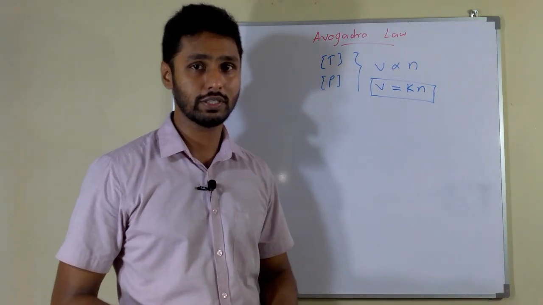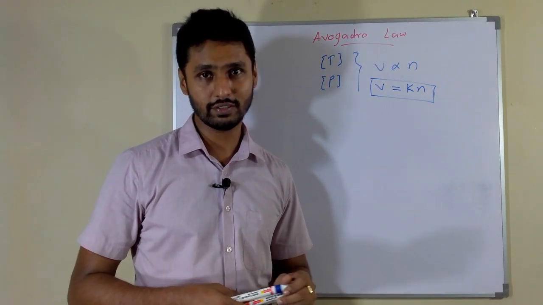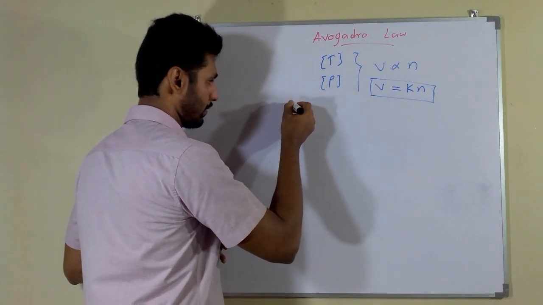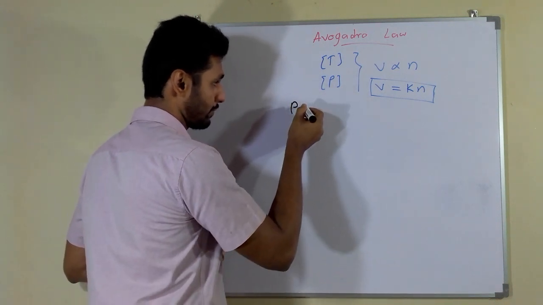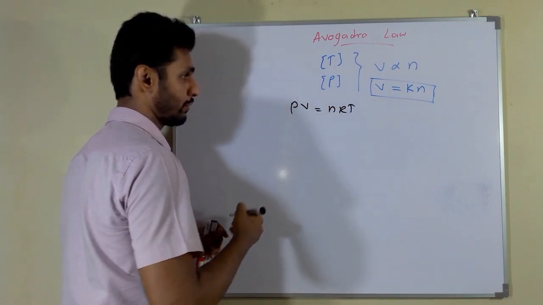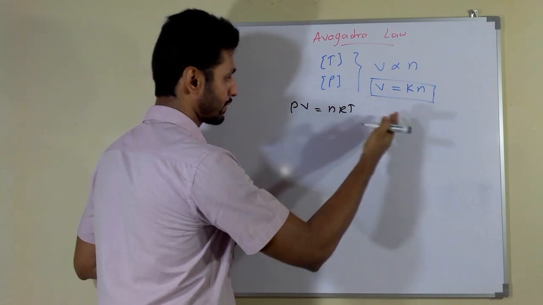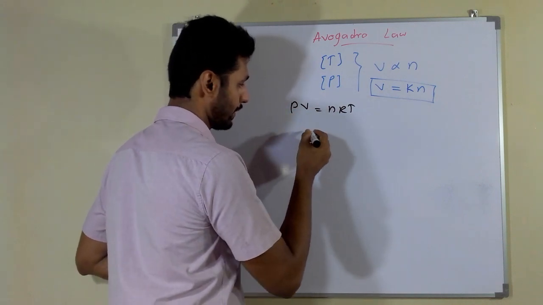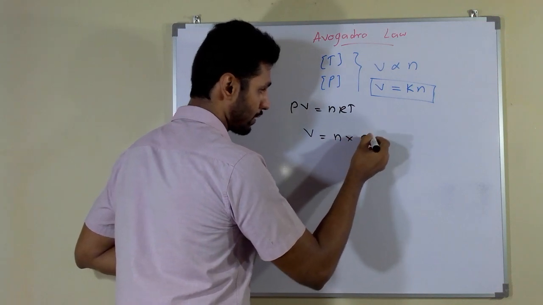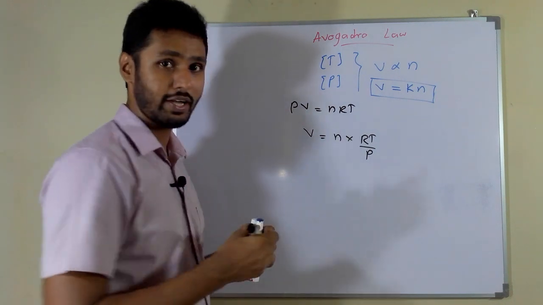Okay, and let's try to build this formula by using ideal gas law also. Let's see. Ideal gas law is PV equals nRT. Then you can bring this pressure symbol to the other side of the equation. Then it converts like this: V equals n into RT divided by P. You can see what I have done here.